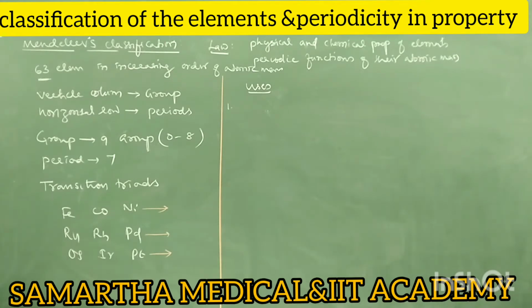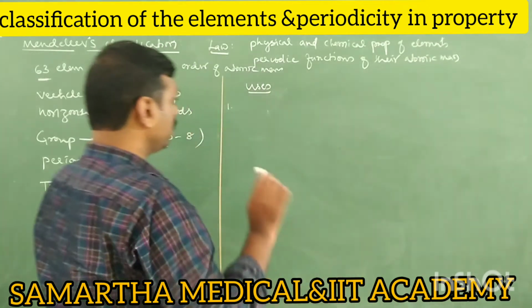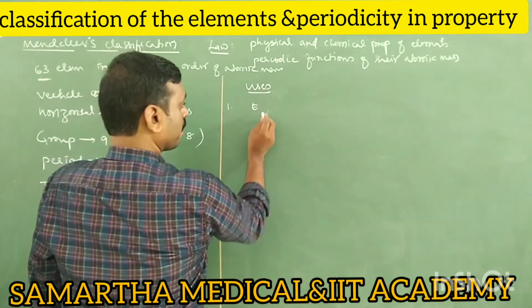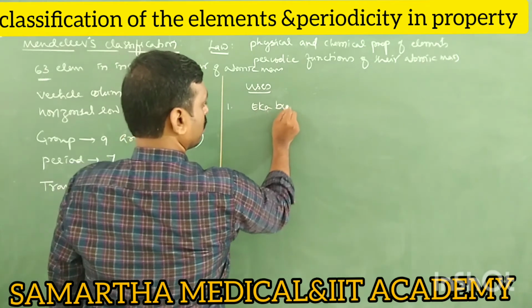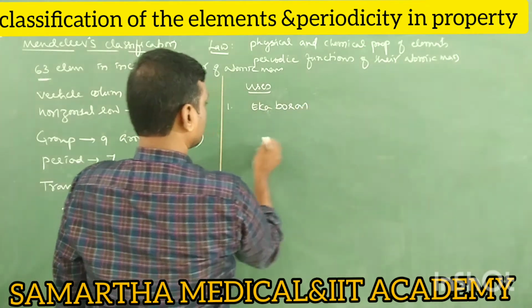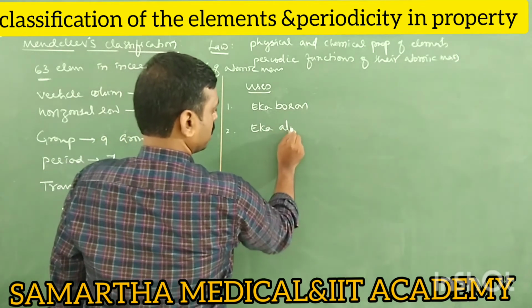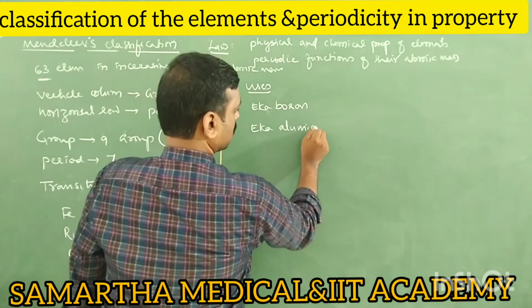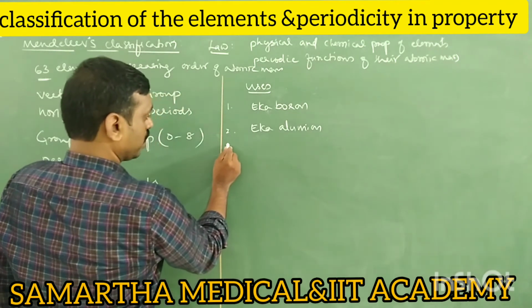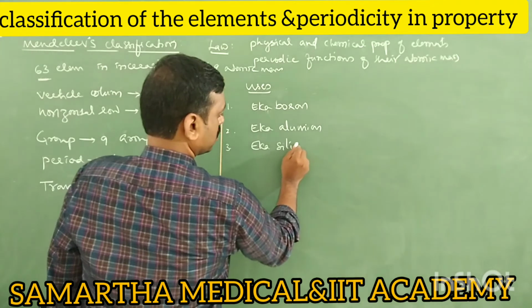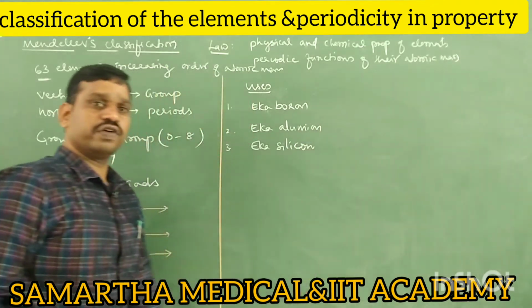So what are the 3 names he gave? Eka boron, Eka aluminium, Eka silicon. He left 3 gaps and gave these 3 names.